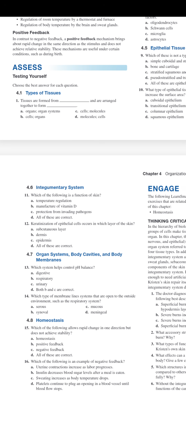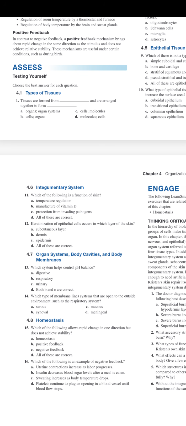Tissues are formed from dash and are arranged together to form dash. So in the organization of living things, know that the cell is the basic unit of life. And then cells with the same structure come together and form a tissue. So tissues are formed from cells, so it's between C or B, okay?